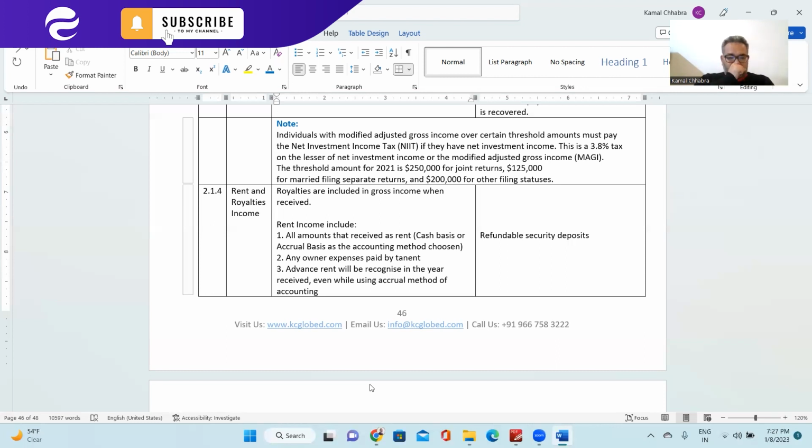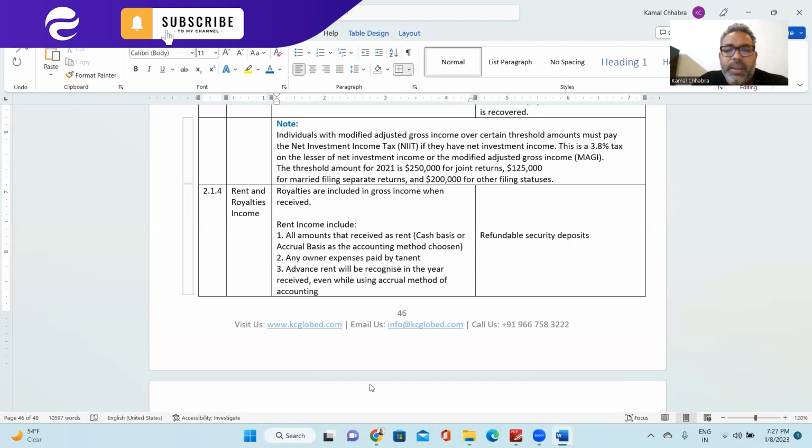Right? Next is rental income or royalty income. Royalty income is very straightforward. You consider it gross income as and when you receive the royalty, not accrued. Rental income, from here we have got the question.